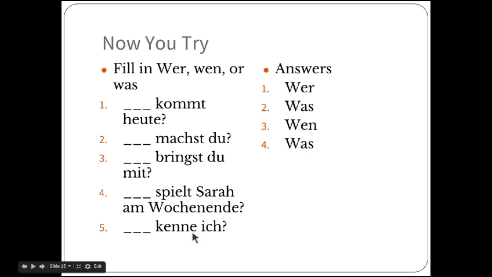And then blank kenne ich. Again, we have a subject here, ich, I know. Well, what or whom do I know? Well, I can tell you kenne is only really used for people, like to be familiar with people for the most part, or locations. So in this case, I sided mostly with wen. Whom do you know? Do you know the teacher? Do you know my cousin? Do you know, I don't know, Joe Bob down the street? So whom is the one I went with. If you had was, you can kind of go with that too, but again, that would be more if you're familiar with the location. So wen would be a better one for right now.